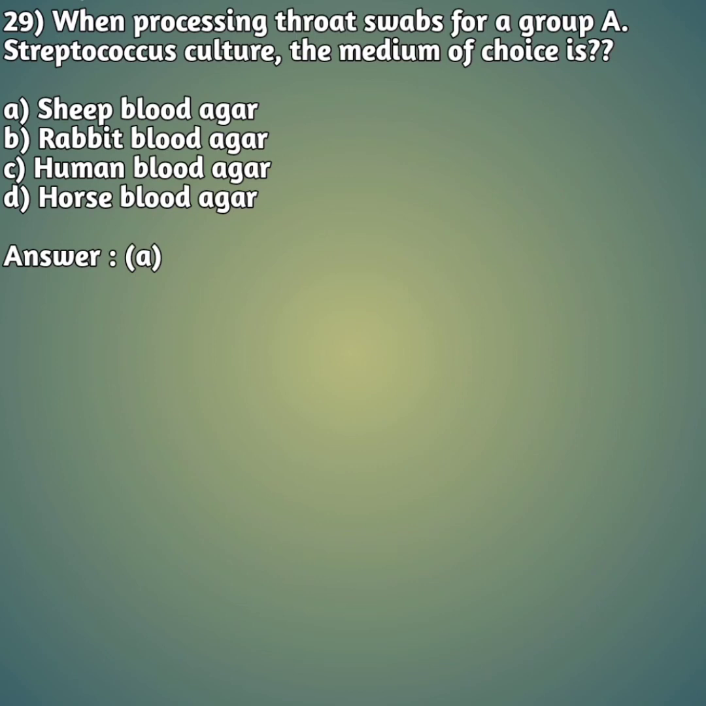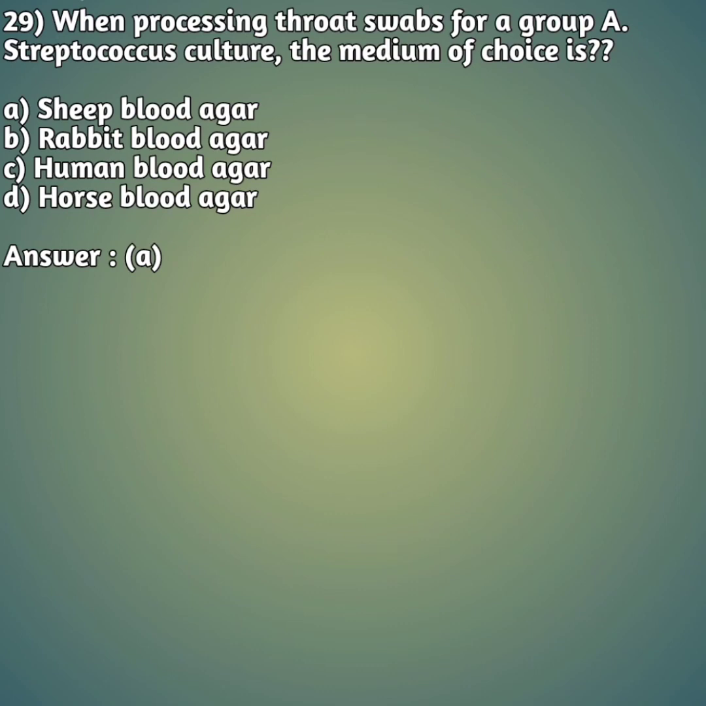Moving on to our 29th question. When processing a throat swab for a group A streptococcus culture, the medium of choice is, they are asking about streptococcus group A. Option A, sheep blood agar. Option B, rabbit blood agar. Option C, human blood agar. And option D, horse blood agar. So the right answer is answer A, that is sheep blood agar.